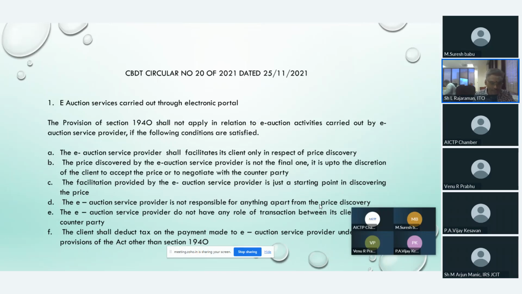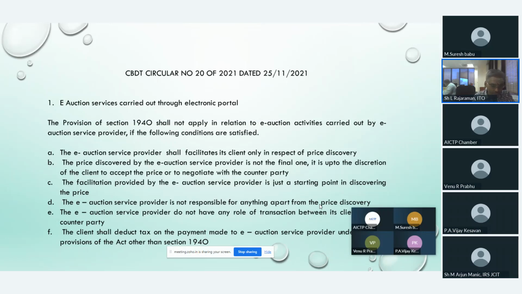Next condition is that the facilitation provided by the e-auction service provider is just a starting point in discovering the price. Again and again, this circular says that if the role of the e-commerce operator in facilitating the e-auction is only for price discovery, then those e-commerce operators do not require to deduct tax under 194O.